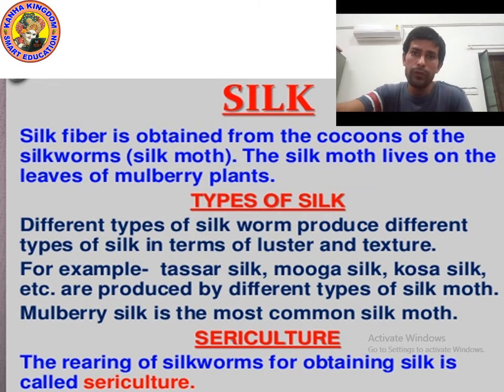So when somebody takes care of silkworms, if somebody is doing the business to get silk, he or she will take care of silkworms. So what is he or she doing? He or she is rearing. So taking care is rearing. So the rearing of silkworm for obtaining silk is called sericulture. I hope you understood.